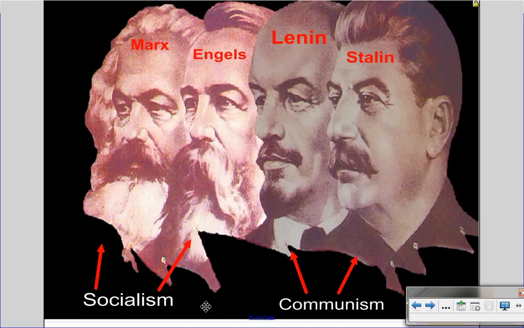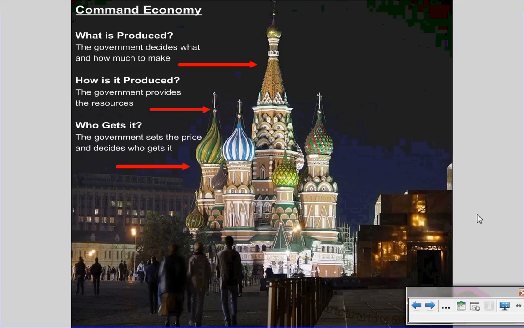This obviously wouldn't work. Imagine the government today trying to keep track of every single tiny thing that's made, and then making sure every single one of the 300 million people in our country gets exactly the same amount. That would be a huge headache. So instead of everyone getting equal stuff, these two guys, Lenin and Stalin, and other communist leaders from other countries, just said, hey, we'll tell you what you get, when you get it, and how often you get it. Now, this type of economy is called a command economy.